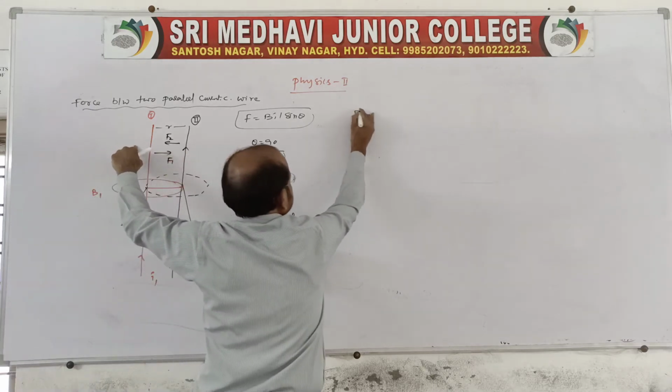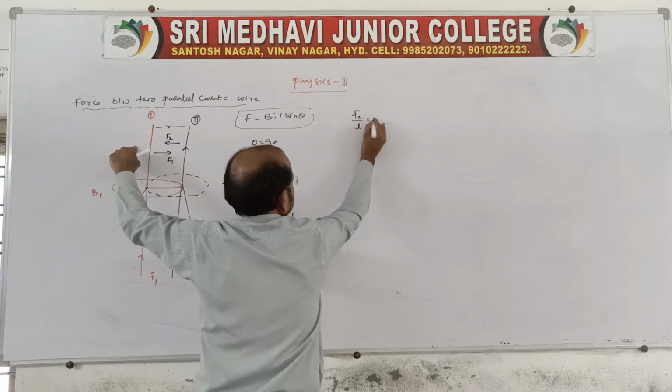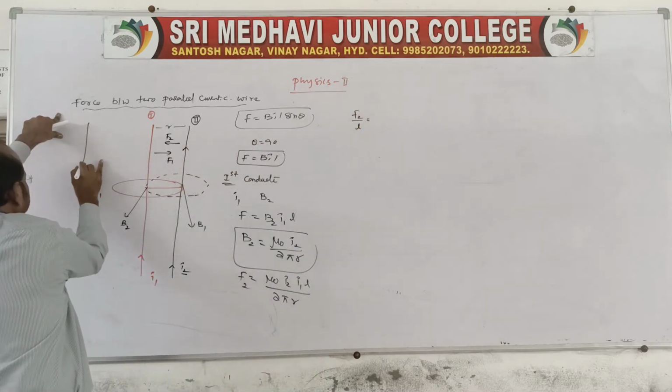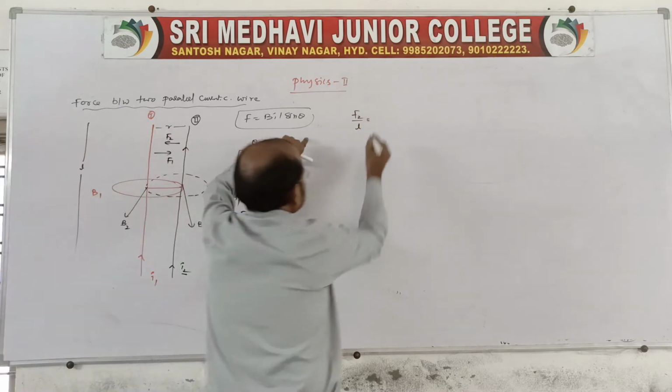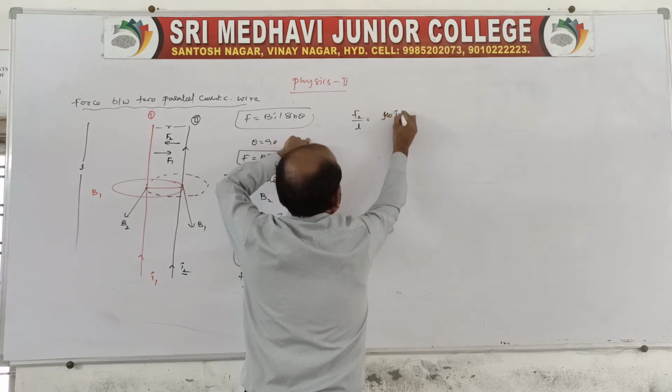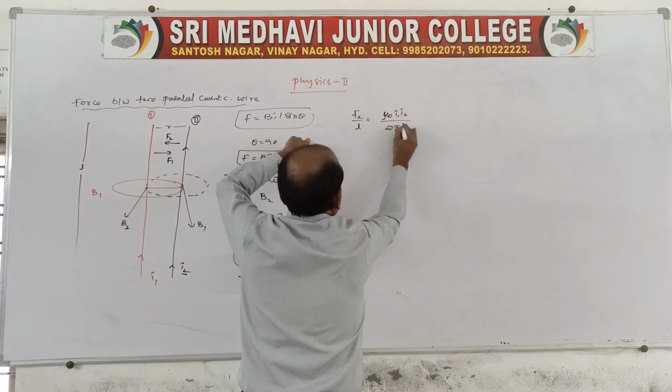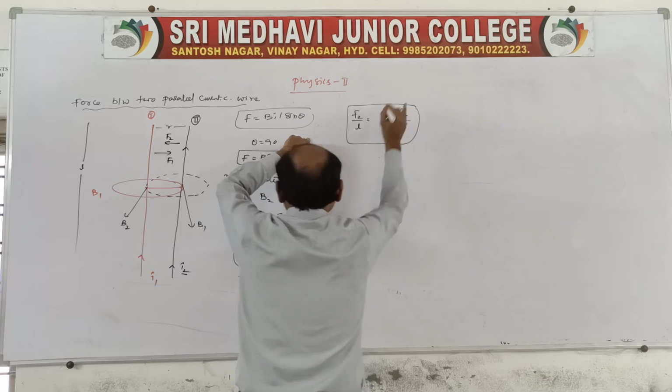So the force acting per unit length of the conductor, taking the length of the conductors as L, is equal to mu naught I1 I2 by 2 pi R. This is the force acting on the first conductor.